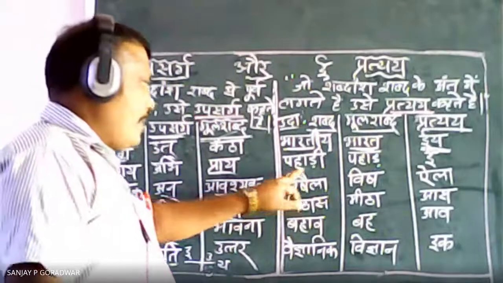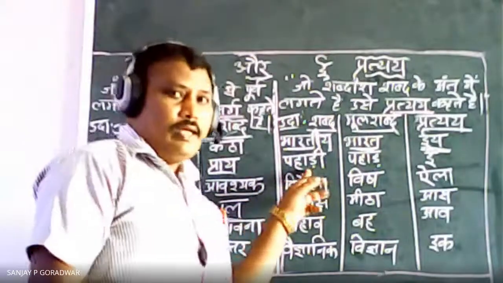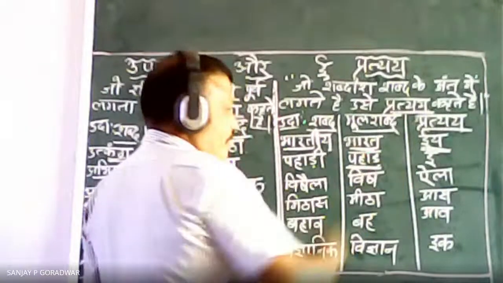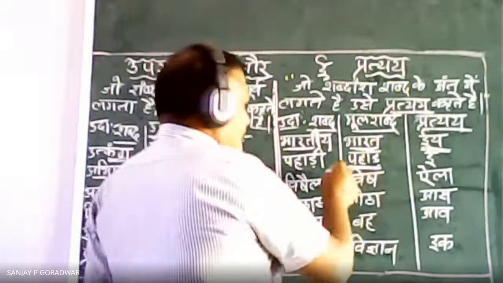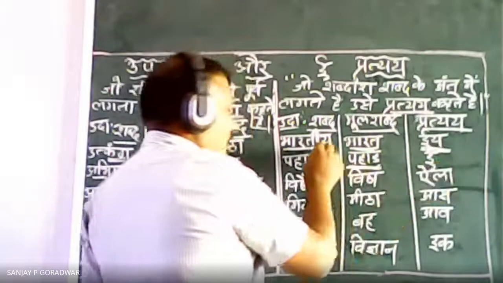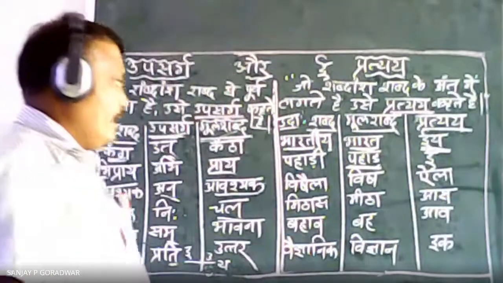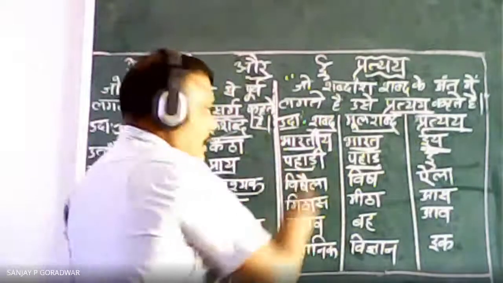Pahadi means those people who are living on the mountain. Here you can see the main word is Pahad, which means mountain. When you add this E, what will it become? Those who stay on the mountain, Pahadi. Correct? So Pahad plus E, Pahadi.